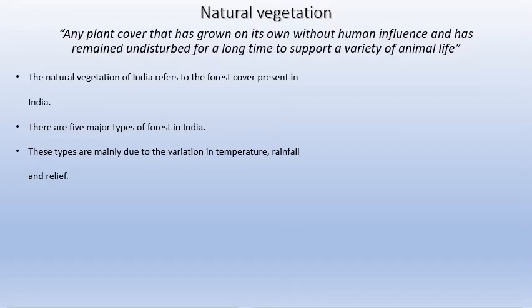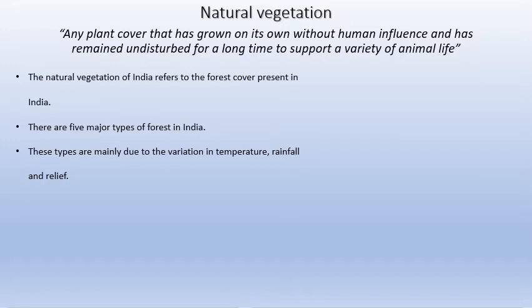Do we classify that based on anything else, or do we classify that based on geographical or environmental factors like temperature, rainfall, and relief? We are going to classify the 5 types of forest based on temperature, rainfall, and relief.